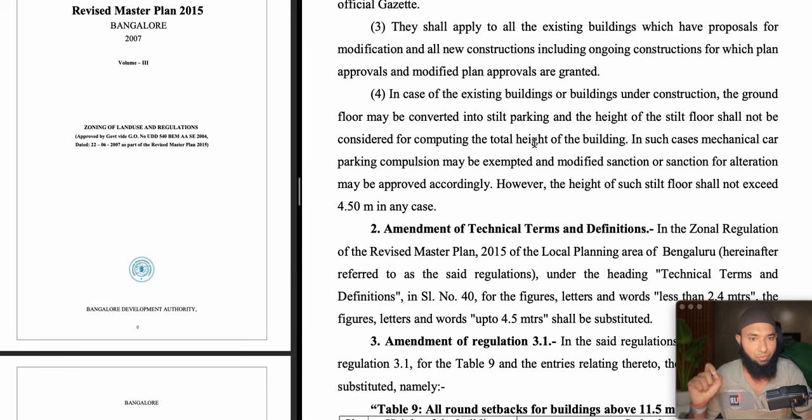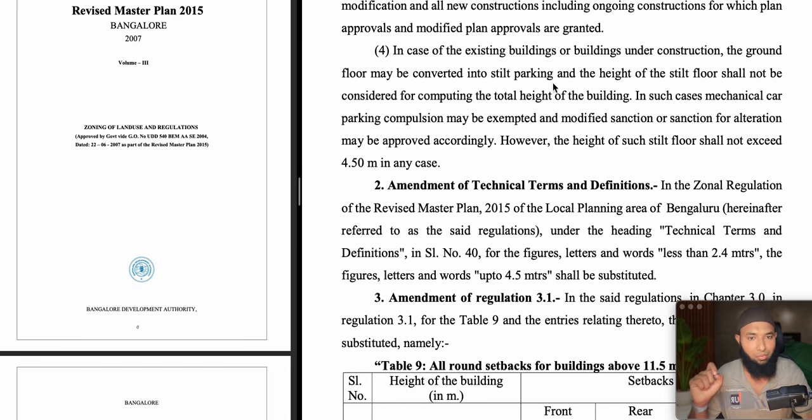Here you see in the case of an existing building or building under construction, what changes are they going to tell for the ground floor? Two things they have clearly told. Existing buildings means which are actually there at present, and buildings under construction. So both kinds of properties are included, as per my understanding.